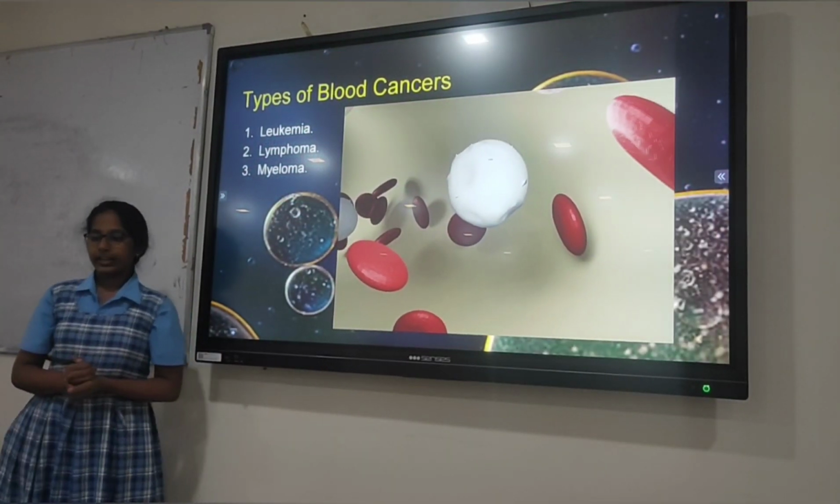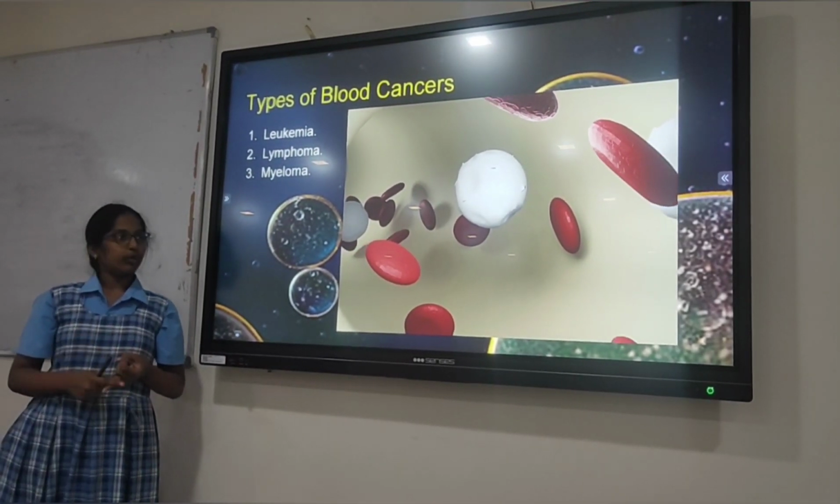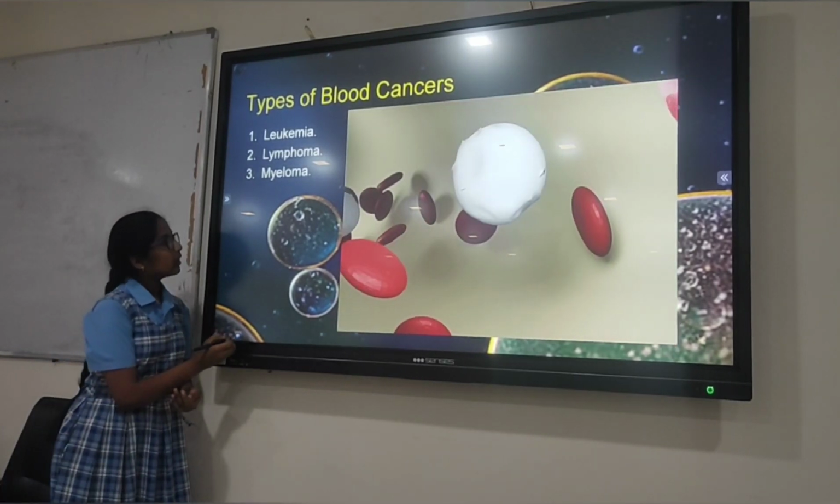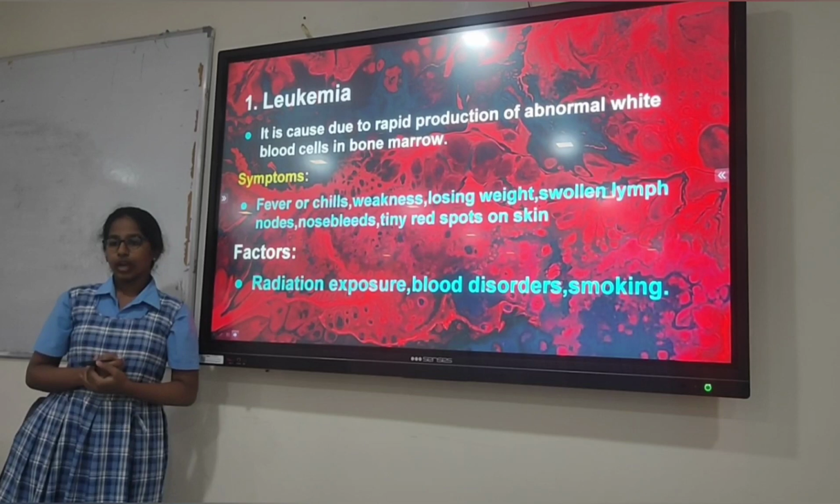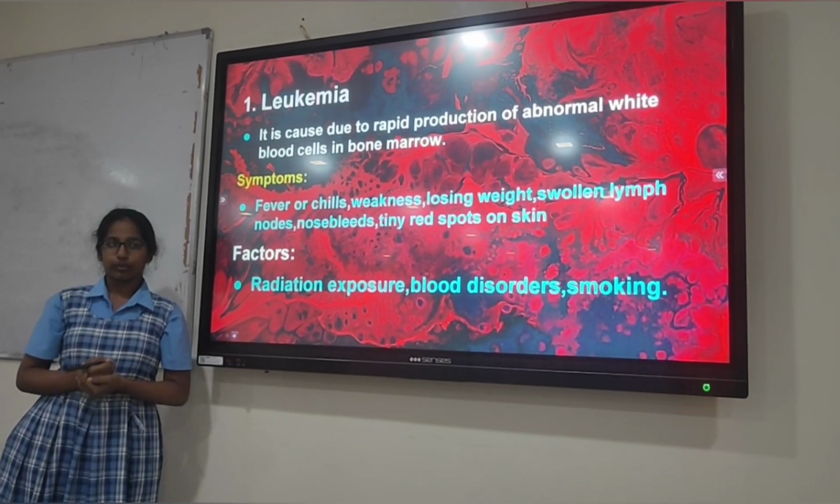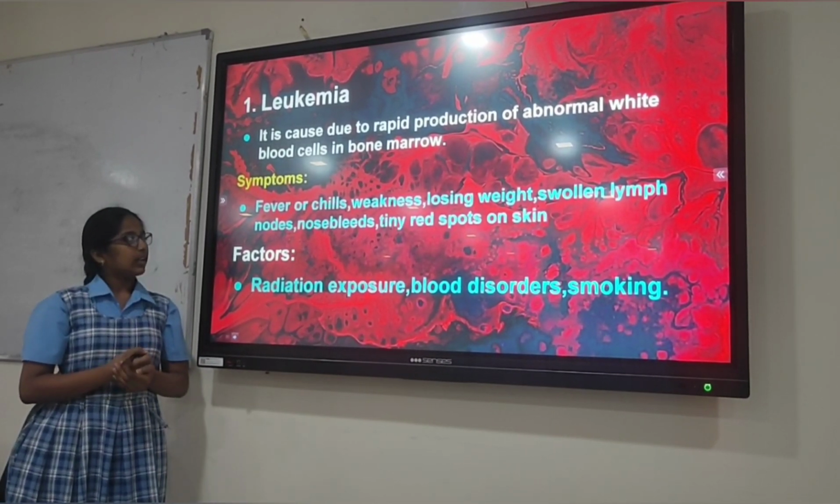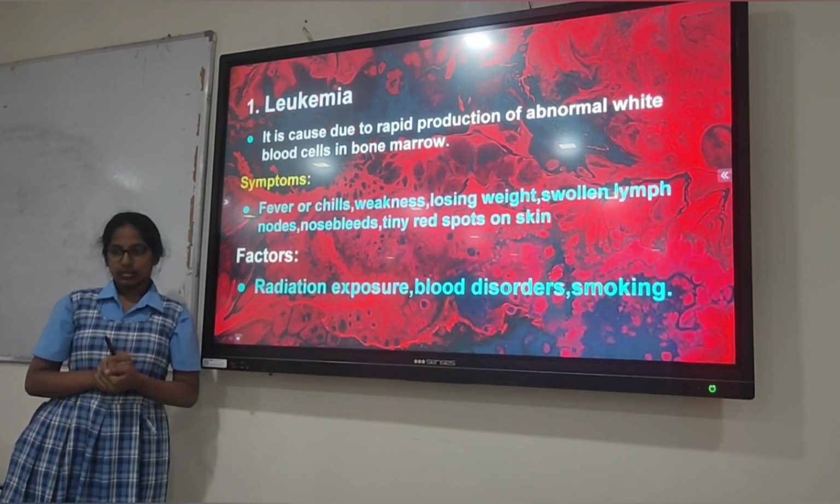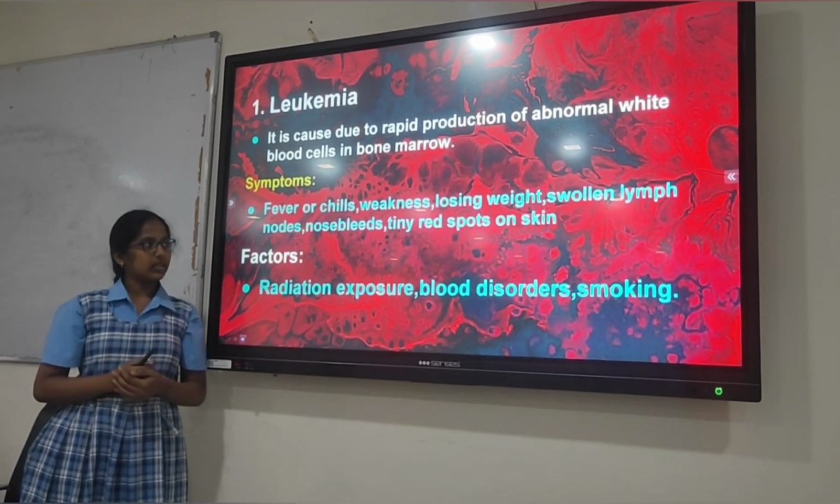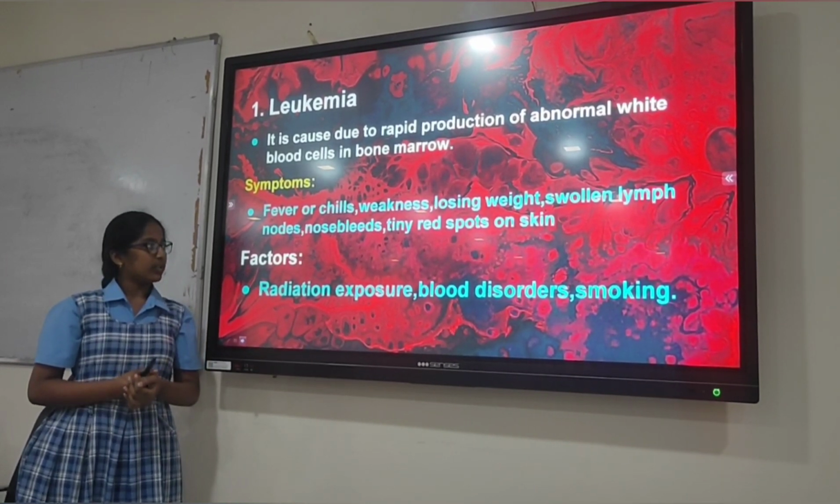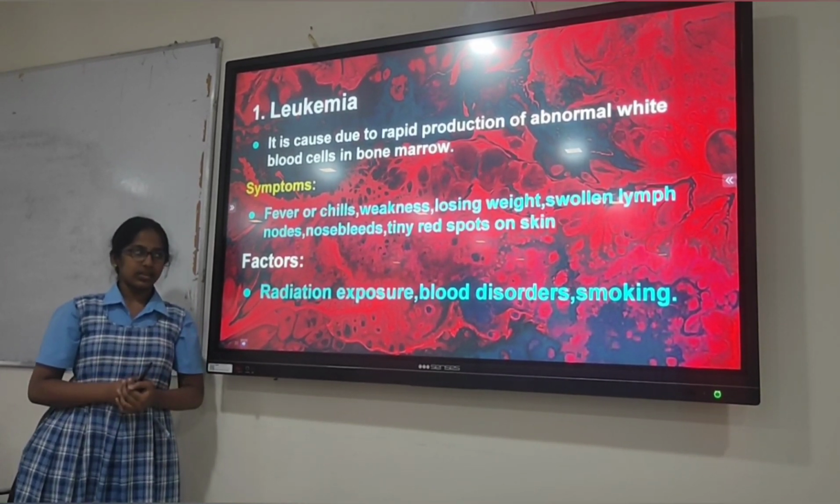Types of blood cancers: leukemia, lymphoma, and myeloma. Let us discuss leukemia. It is caused by the abnormal and uncontrolled growth of white blood cells. They damage our immune system. The symptoms include fever, chills, weakness, weight loss, swollen lymph nodes, nosebleeds, and tiny red spots on the skin.